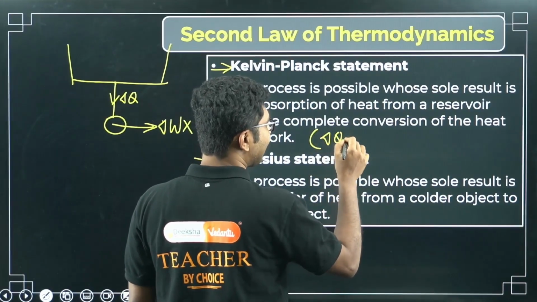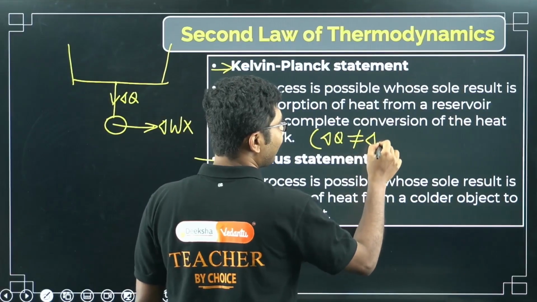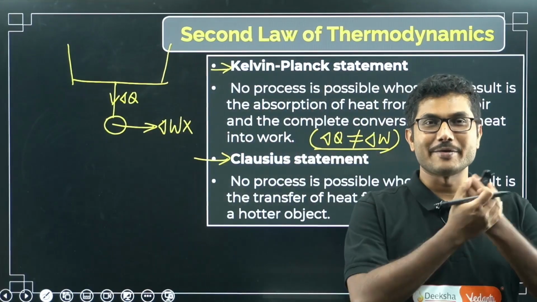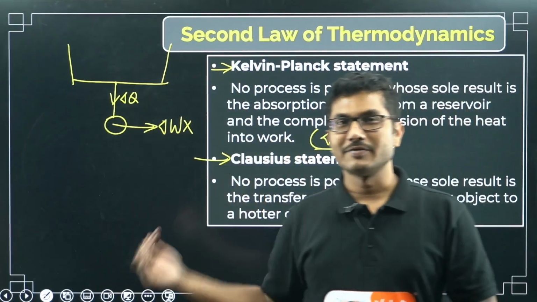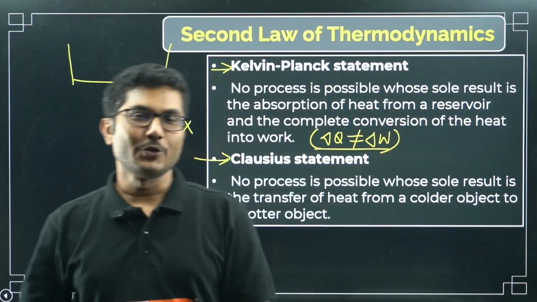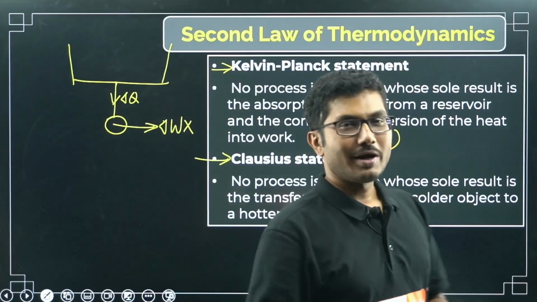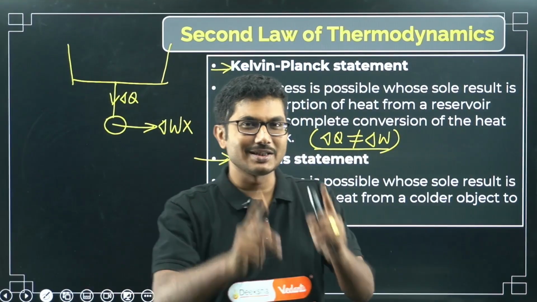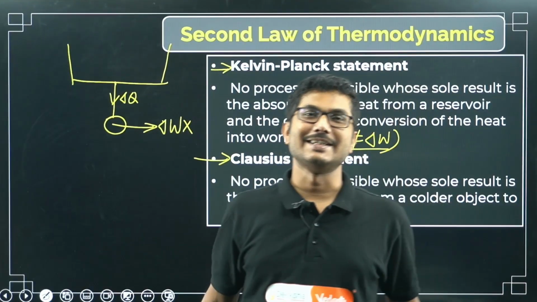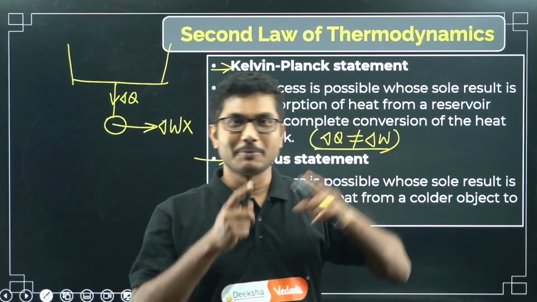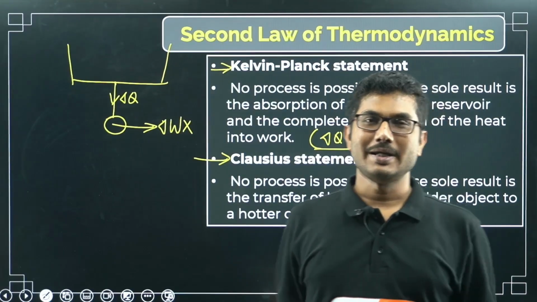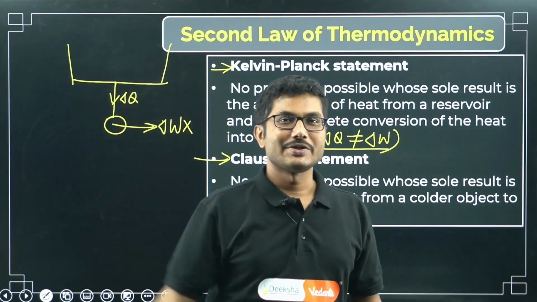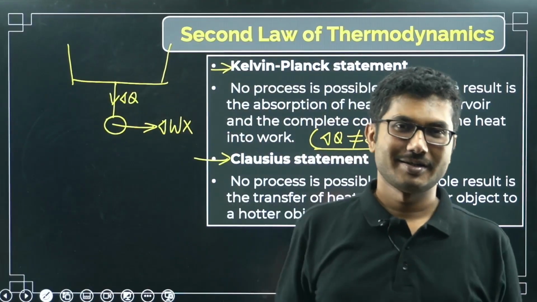Yes, so it says that you cannot convert 100% of the heat energy you absorb from a reservoir into work, right? So if you want to score 60 out of 60 in KCET, and you think I will study only 60 questions and I will get 60, the second law of thermodynamics says no, it is not possible. You have to study at least 600 or 1000 questions to get 60 questions correct, right?